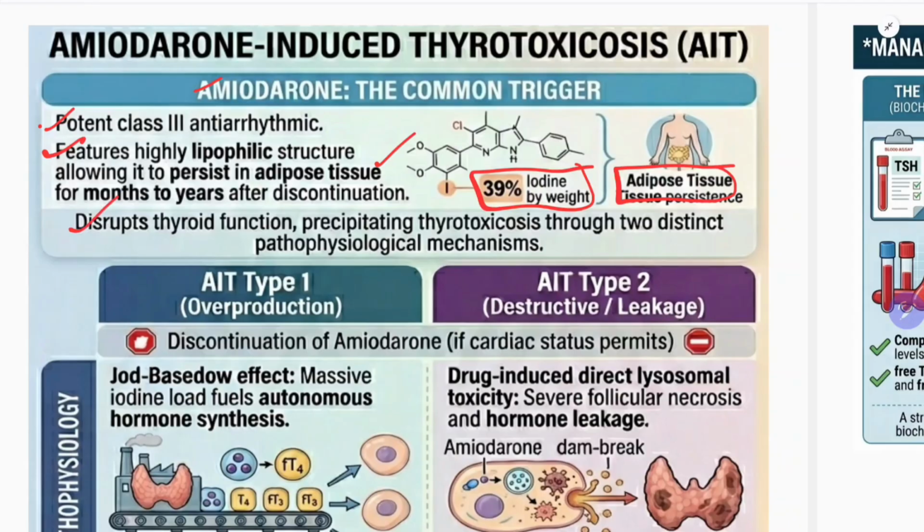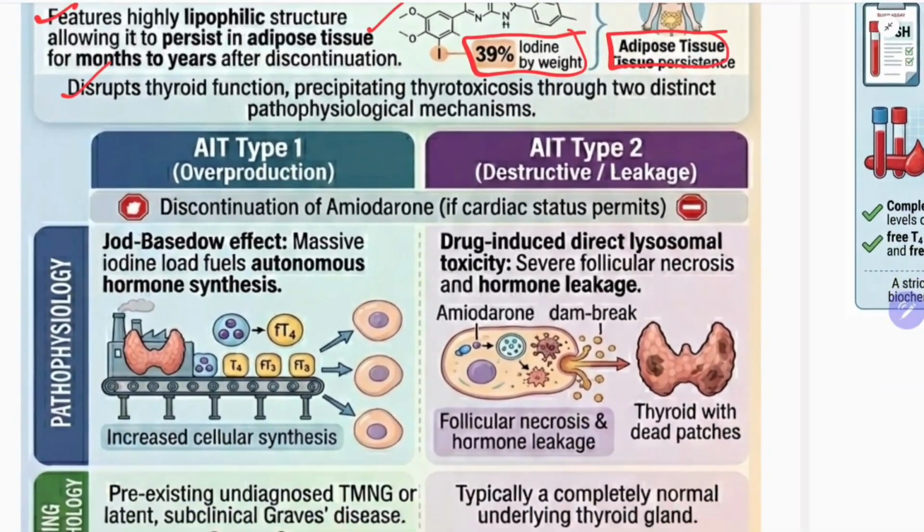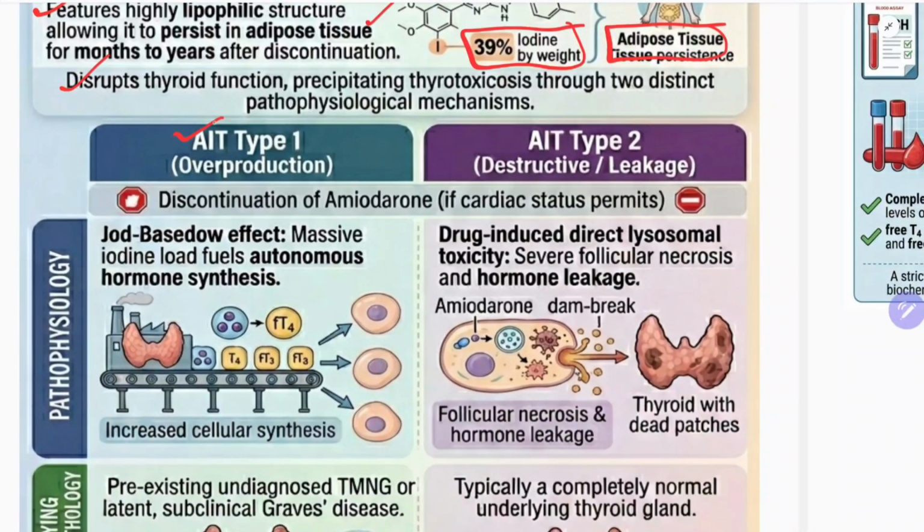It disrupts thyroid function, precipitating thyrotoxicosis through two distinct pathophysiological mechanisms. Depending on that, you have two types of AIT. One is AIT type 1, one is AIT type 2. Type 1 is overproduction, type 2 is destructive or leakage.